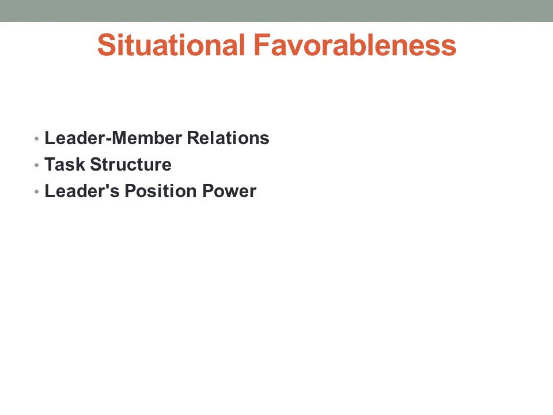Second is the task structure. This refers to the type of task you are doing, whether it is clear and structured or vague and unstructured. Unstructured tasks, or tasks where the team and leader have little knowledge of how to achieve them, are viewed unfavorably. Third is the leader's position power. This is the amount of power you have to direct the group and provide reward or punishment. The more power you have, the more favorable your situation is. Fiedler identified power as being either strong or weak.